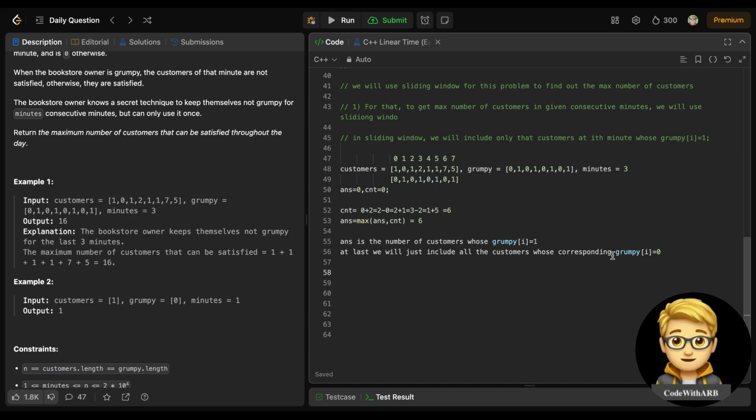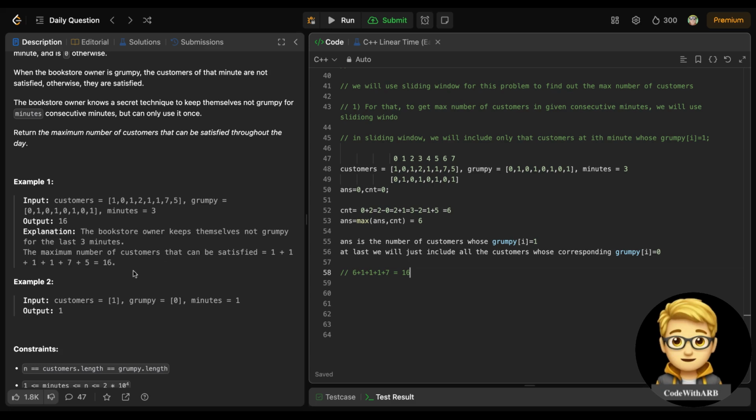So that would be 6 plus 0 include 1, 0 include 1, 0 include 1, 0 include 7. So that would be 1, 2, 3, 6, 9 and 7, 16. That would be our answer.